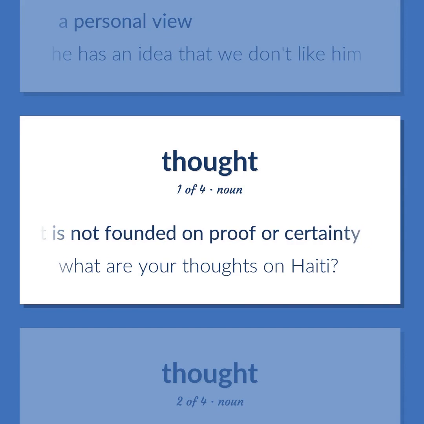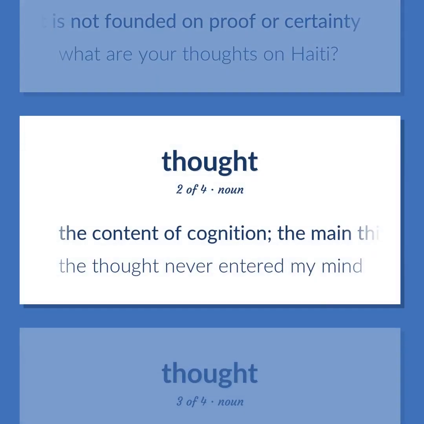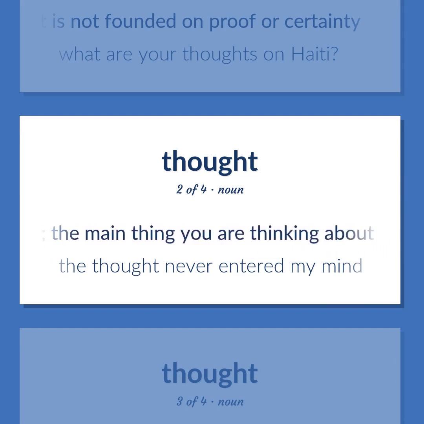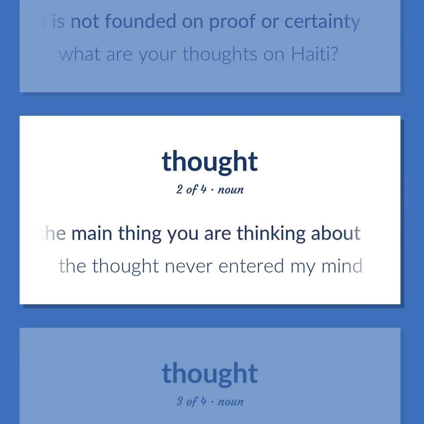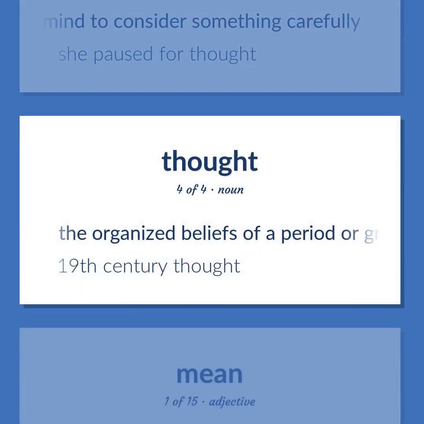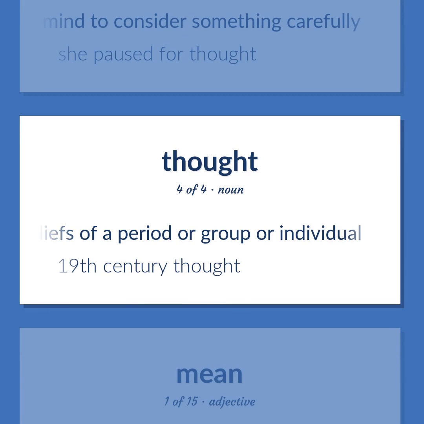What are your thoughts on Haiti? The content of cognition, the main thing you are thinking about. The thought never entered my mind. The process of using your mind to consider something carefully. She paused for thought. The organized beliefs of a period or group or individual. 19th century thought.